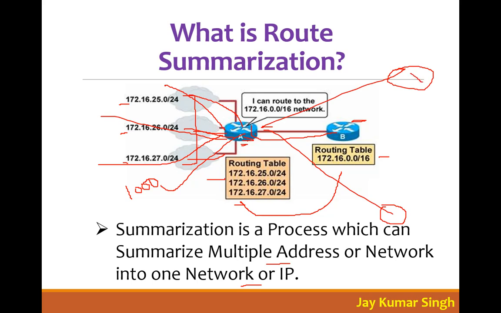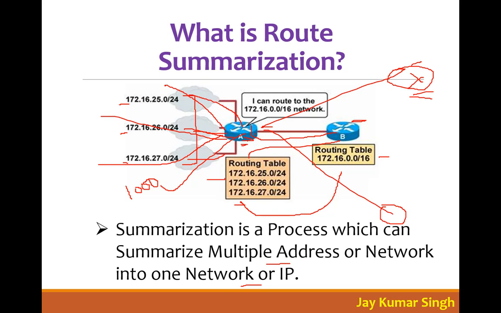So maybe these routers can get damaged or hang, and many other issues will come, because these routers are not as strong as the edge router. So it says, okay, no problem, if you're not as strong as me, then I will reduce the routing table and send it to you. So it will reduce the routing table with the help of the summarization process, and share it with the connected routers or neighbor routers.